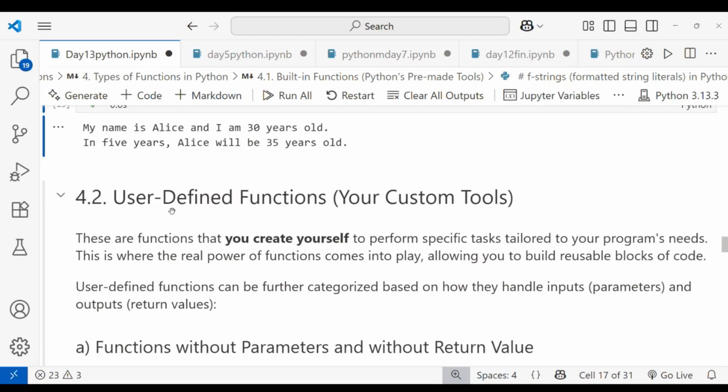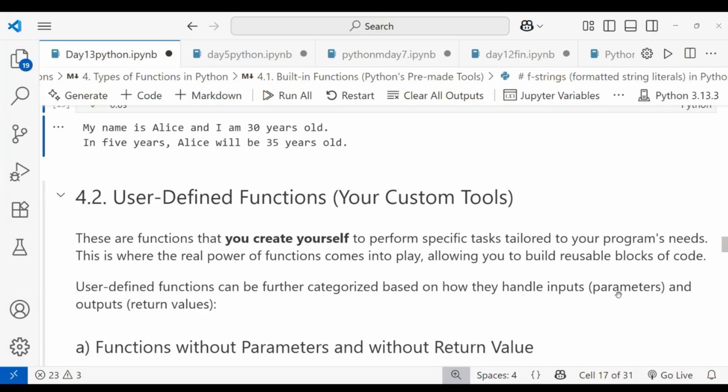It's a function you create yourself to perform your specific task, tailored to your programming needs and requirements. This is where the real power of functions comes into play, allowing you to build reusable blocks of code. User-defined functions can be further categorized based on how they handle the inputs, the parameters, and the outputs, which are also called return values.